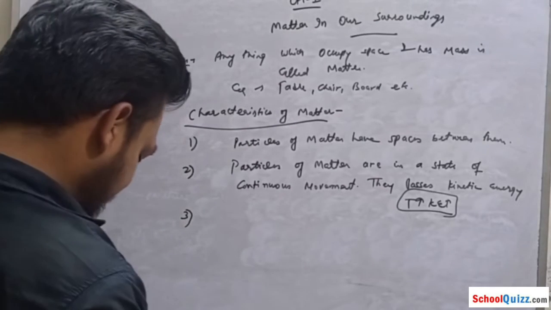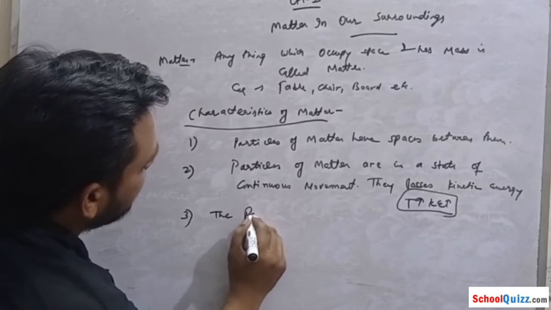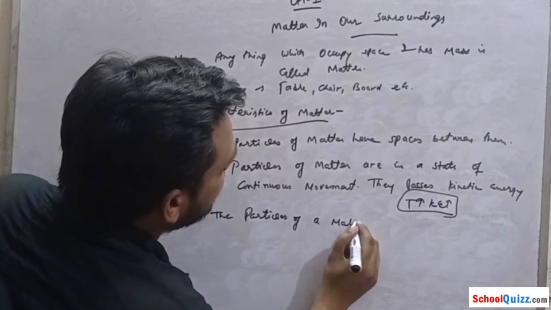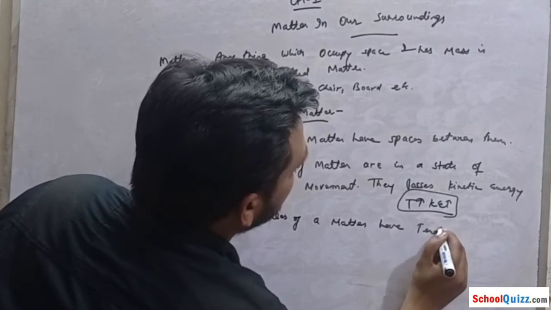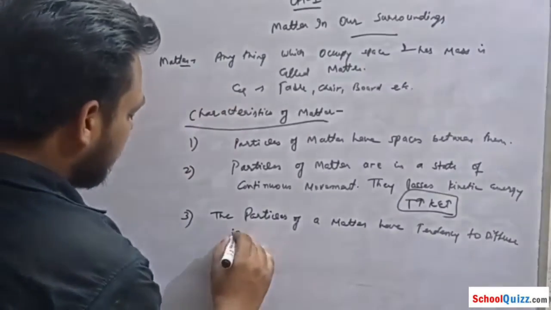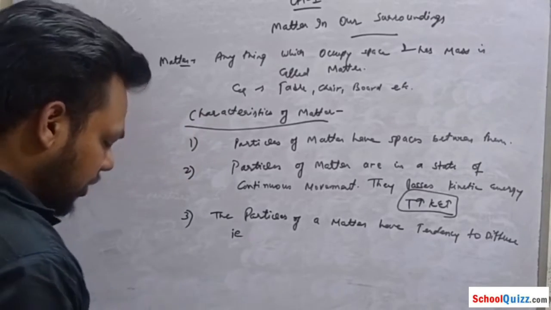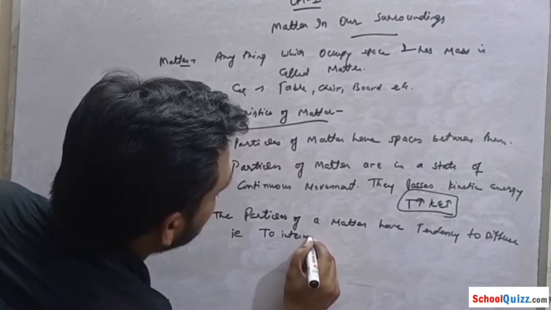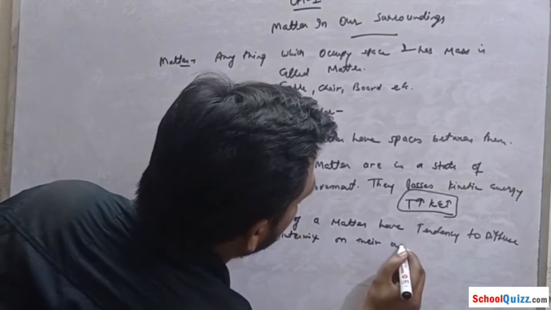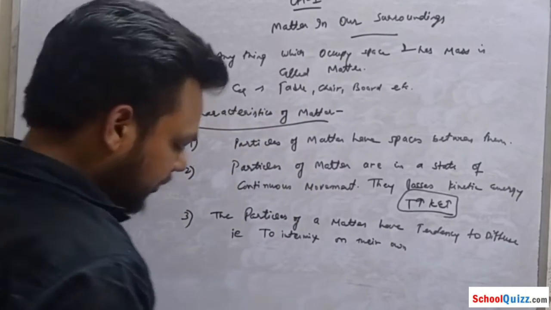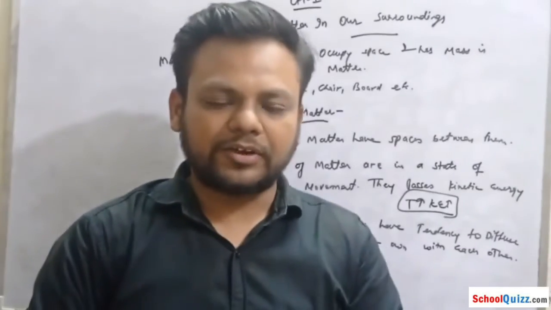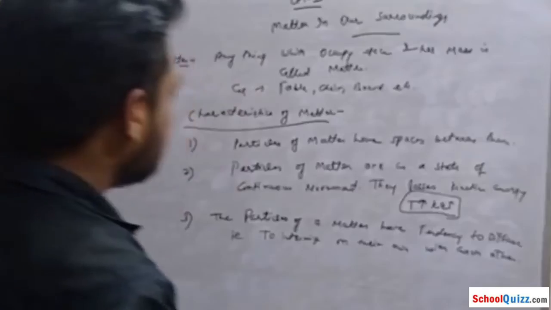The third one is that the particles of a matter have a tendency to diffuse, that is, to intermix on their own with each other. They have a tendency to diffuse.